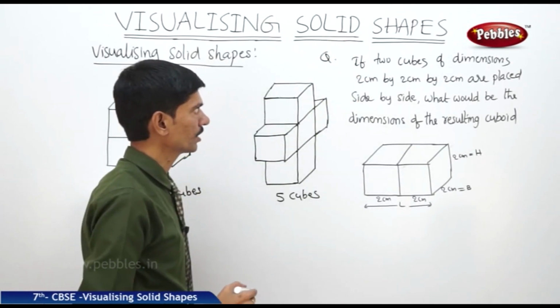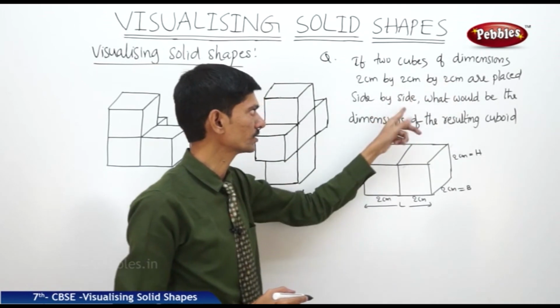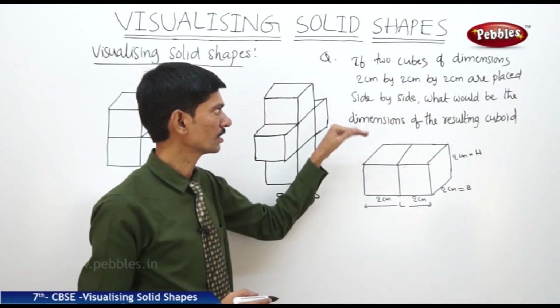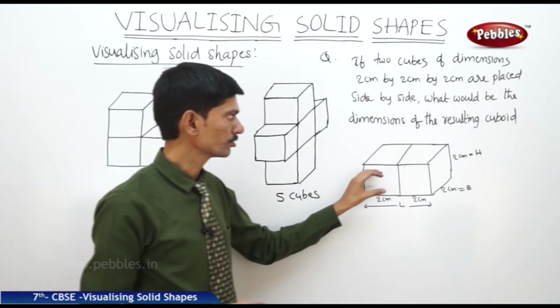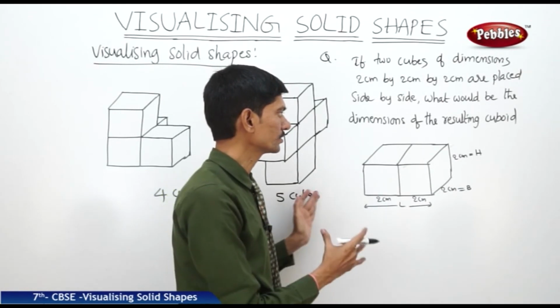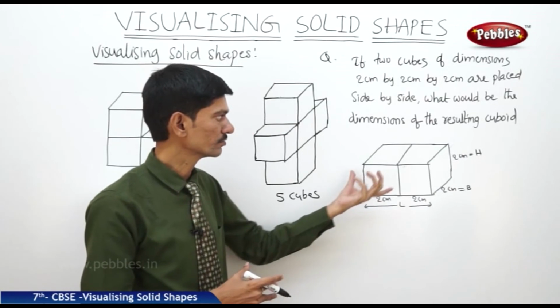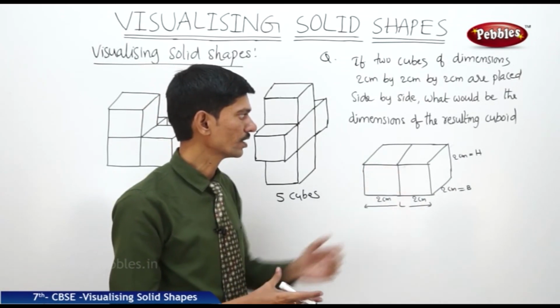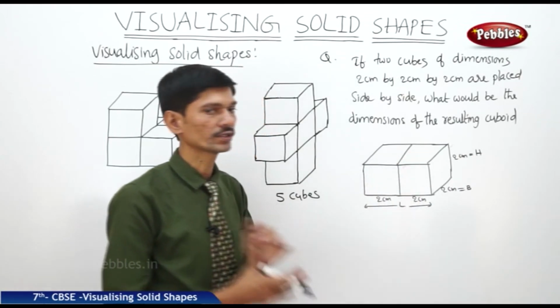If two cubes of dimensions 2 centimeters by 2 centimeters by 2 centimeters are placed side by side, then what would be the dimensions of the resulting cuboid? So when two cubes of dimensions 2 by 2 by 2 are placed together side by side, a cuboid is formed. So what is the length, breadth and height of the cuboid?